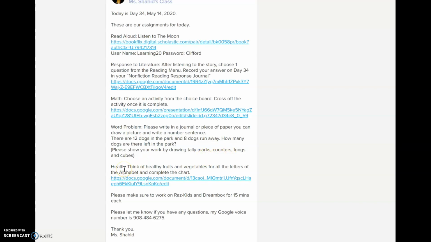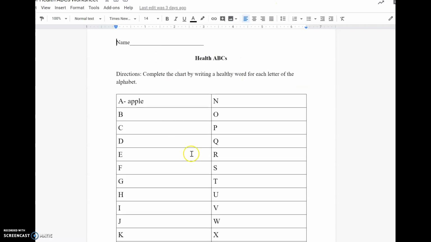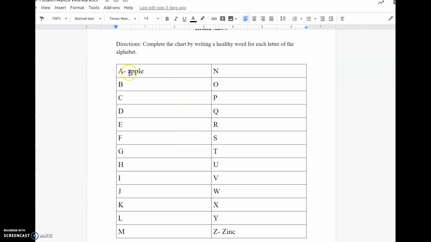Okay, today we have health, and we are going to think of healthy fruits and vegetables for all the letters of the alphabet and complete the chart. So this is what it looks like. If you flip in your packet, you should be able to find this page, Health ABCs. And you can complete this.